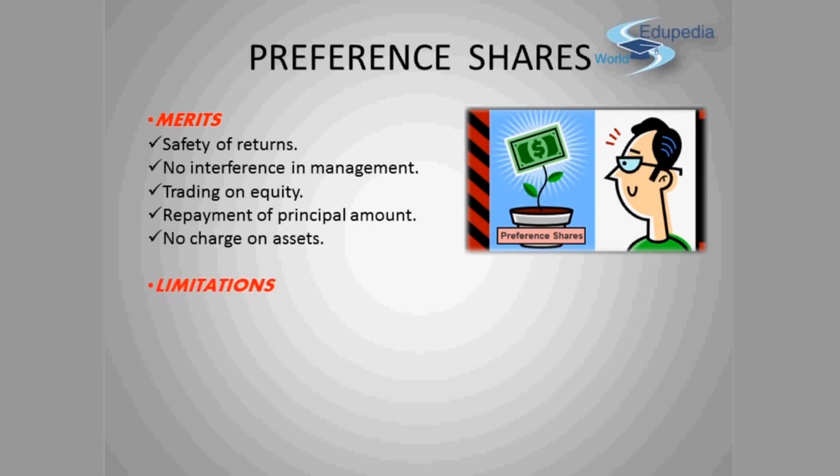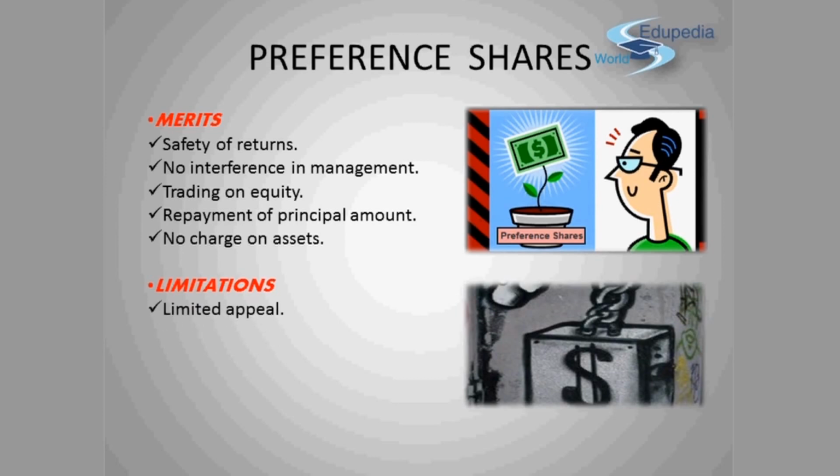Now let us see what are the limitations of preference shares. Number one limitation is limited appeal. Preference shares are not suitable for adventurous or bold investors who are willing to take risk and are interested in higher returns. Here a limited amount is given to the preference shareholders. Another is unreliable and low returns. Preference shares carry a fixed but low rate of dividend. Even during bumper profits, preference shareholders have to be satisfied with a fixed dividend, while equity shareholders get a major share in profit. This is a limitation of preference shares.